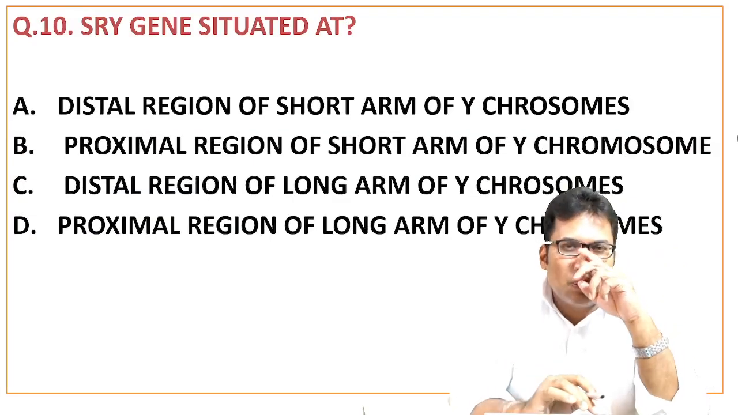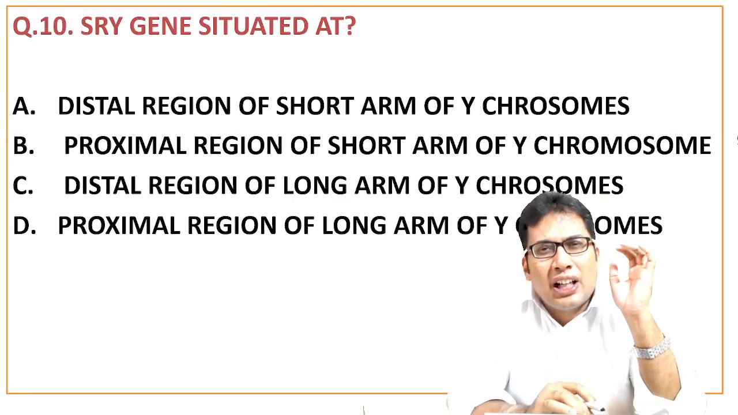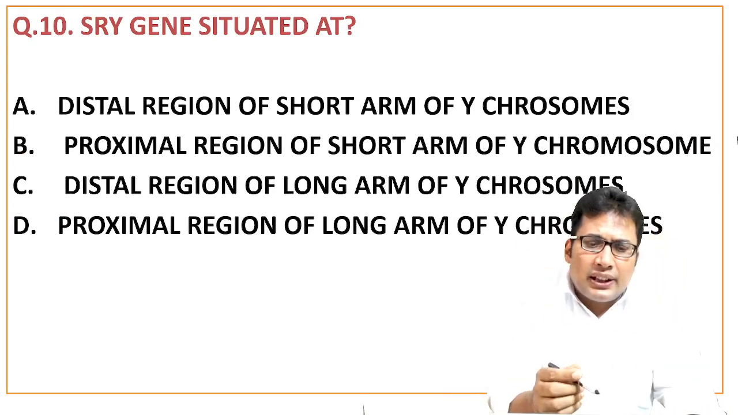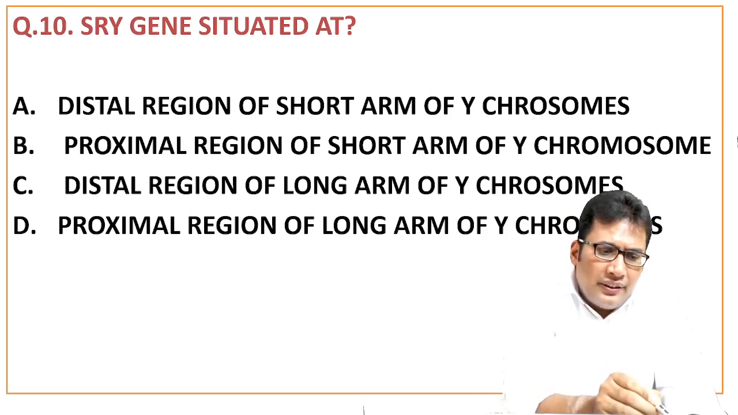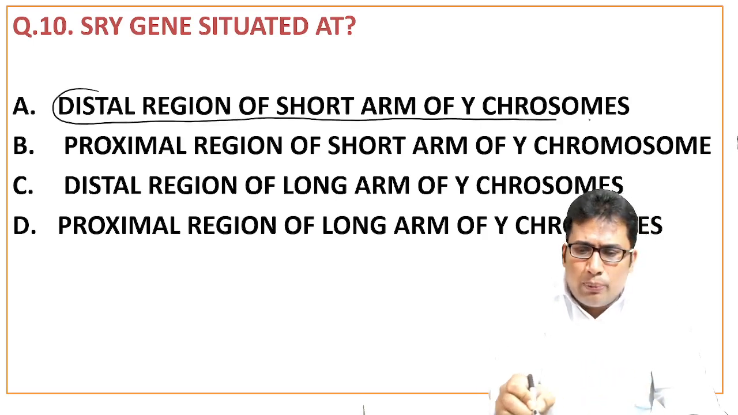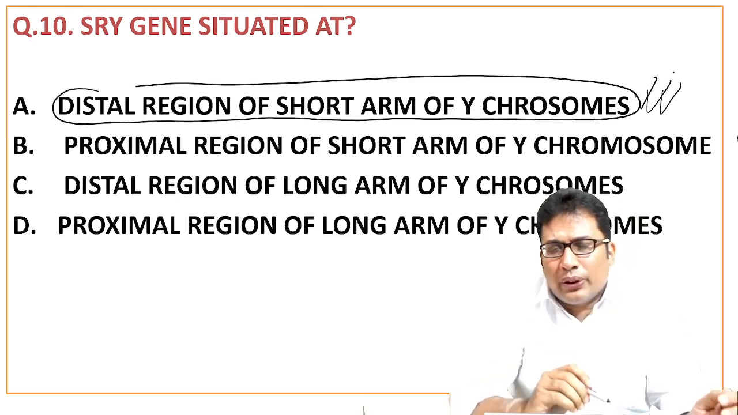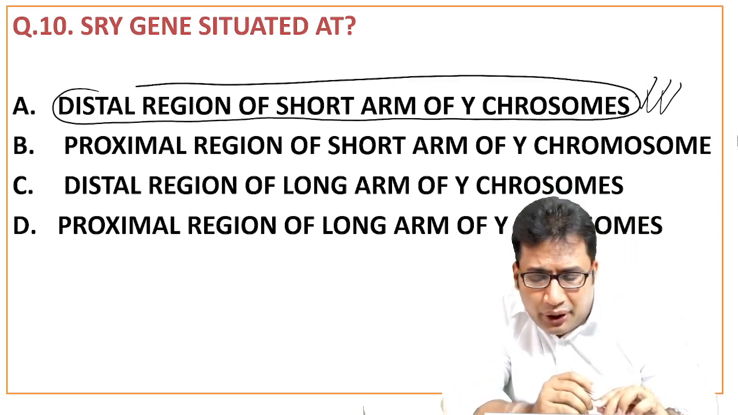Last question, the SRY gene. It is a very simple question. Where is the SRY gene situated? It is on the distal region of the short arm of the Y chromosome. It's very simple. This is one question asked from identification.